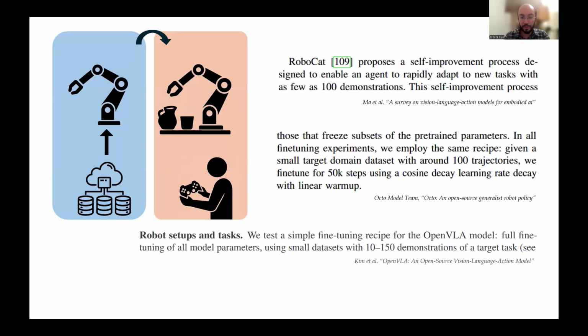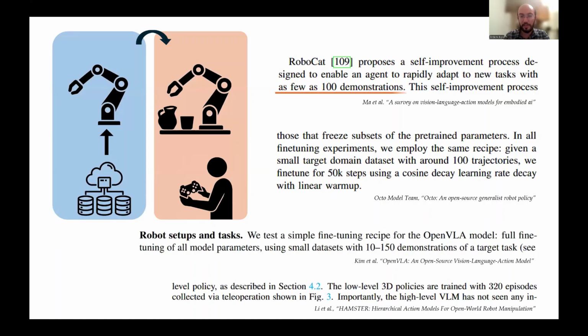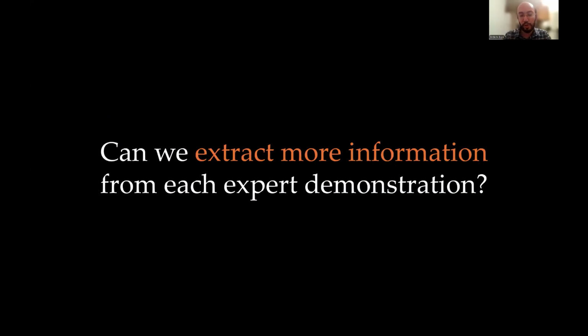And there are many papers that try to do this. And if you look at these papers, you will see this common problem that they usually require more than 100 demonstrations for fine-tuning. This is not feasible in real world because everyday users will have difficulty teleoperating or using these other interfaces that we have for demonstrating an expert behavior. And 100 demonstrations is going to be too many for practical applications. So the first question we ask is, can we extract more information from each expert demonstration?